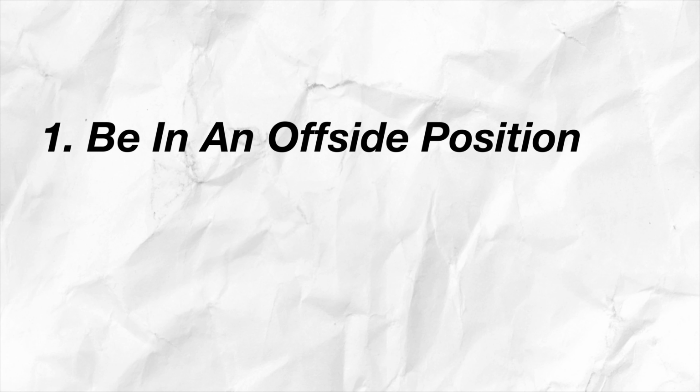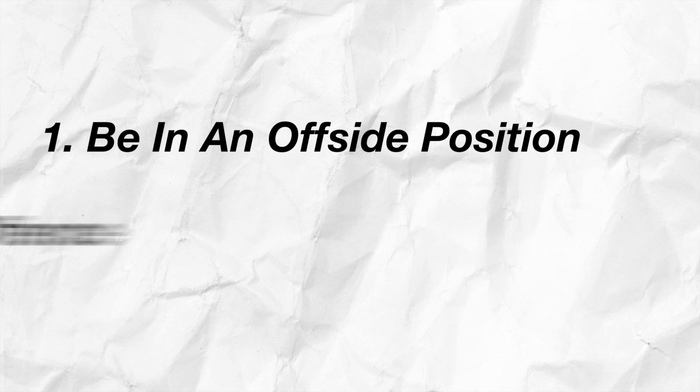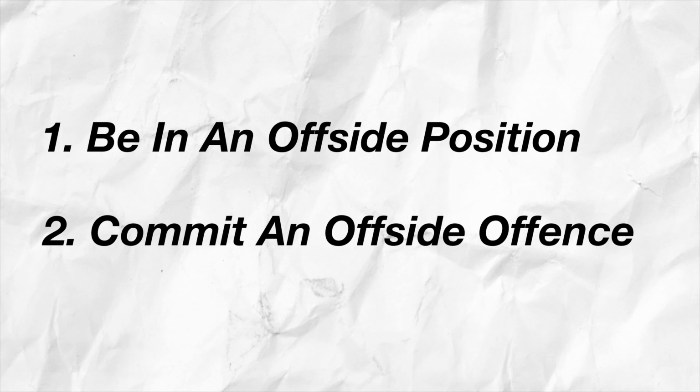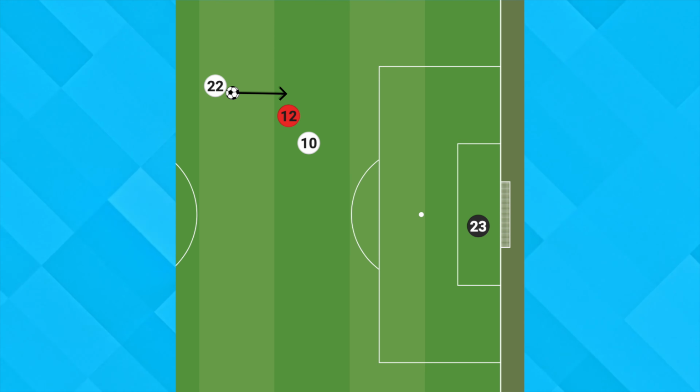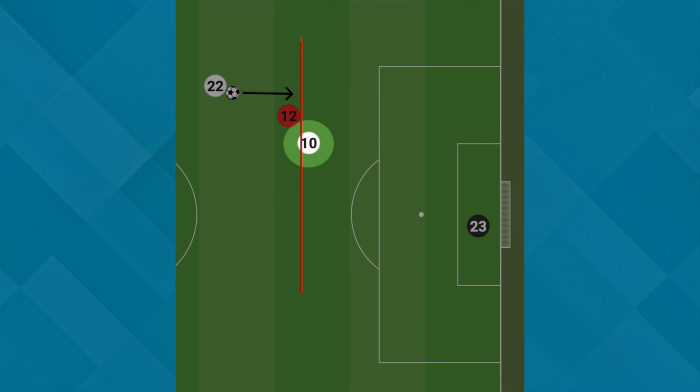According to the offside rule, a foul is only committed if the player fulfills two different criteria. The first is that a player has to be in an offside position, and the second is that he needs to commit an offside offense. When Theo Hernandez touched the ball, Mbappe was in an offside position, as he was ahead of both the ball as well as the second last opponent.